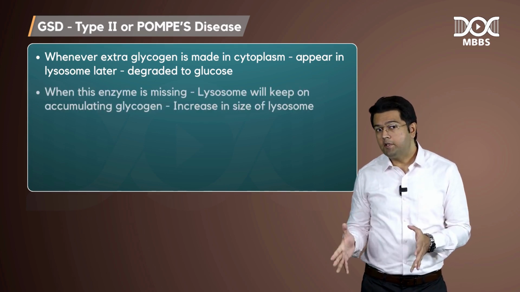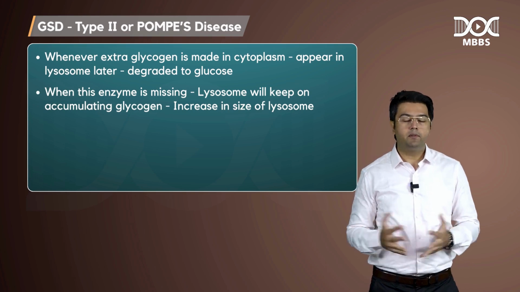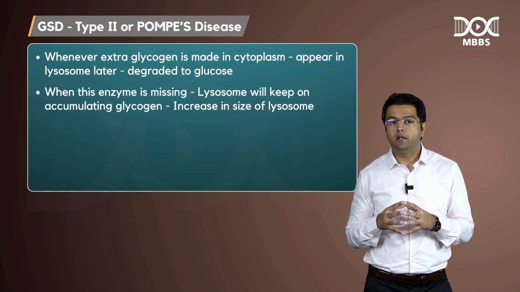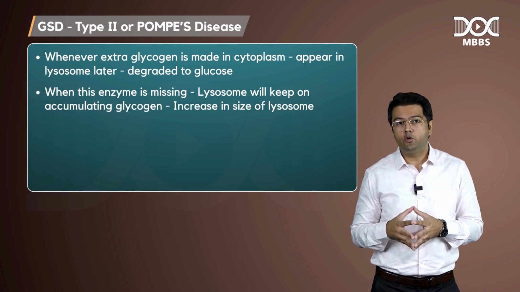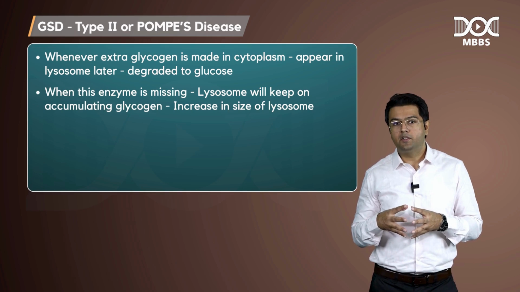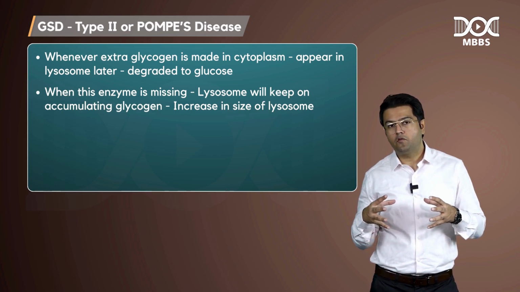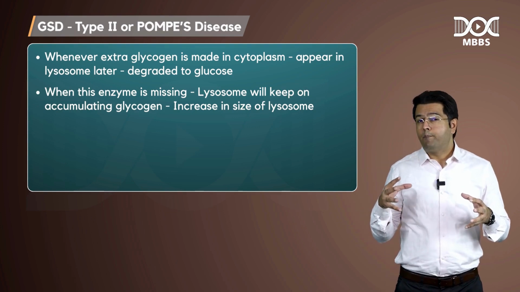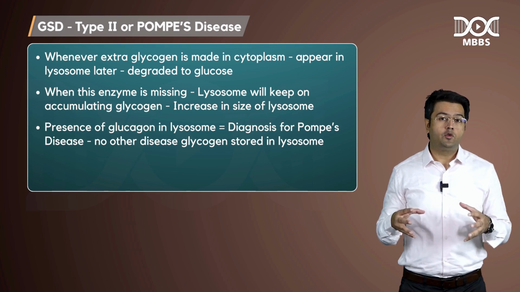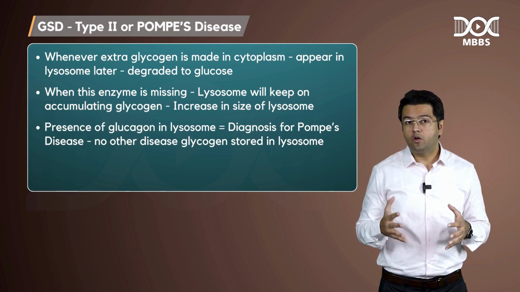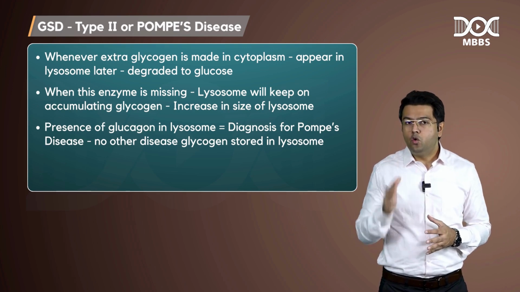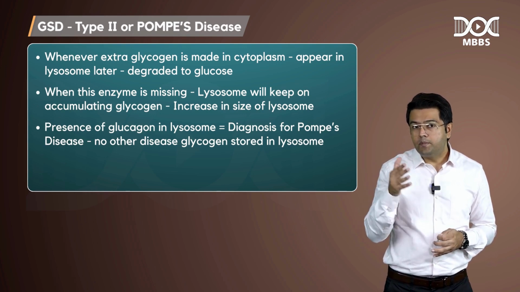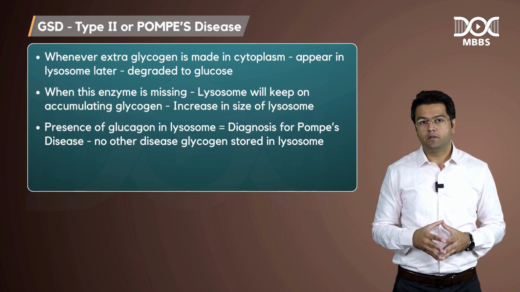So this is the normal activity of this enzyme, preventing unnecessary accumulation of glycogen in a healthy liver. So if this enzyme is missing, what will happen? Guys, the lysosome will keep on accumulating the glycogen because it is unable to degrade it now, and this will keep on increasing the size of lysosomes, right? So guys, presence of glycogen in lysosomes is diagnostic of Pompe's disease. No other glycogen storage disease has glycogen present inside the lysosomes.